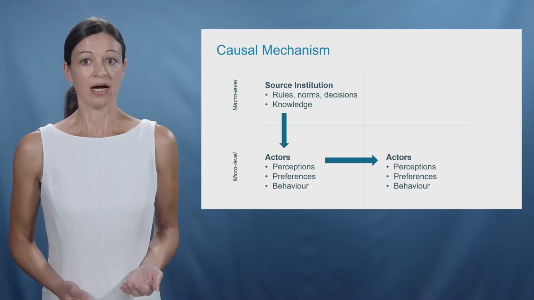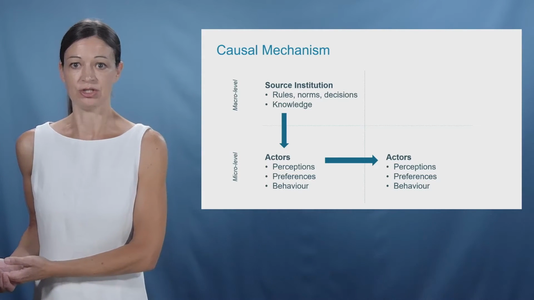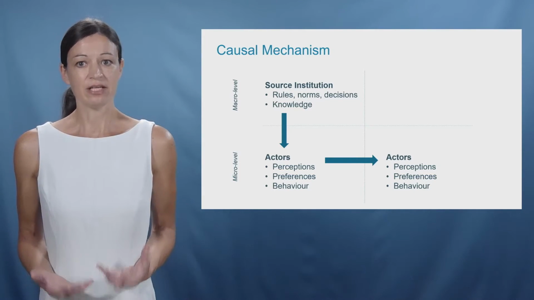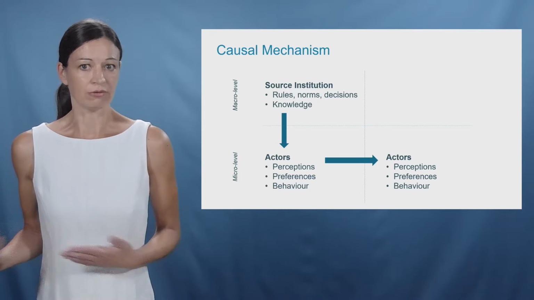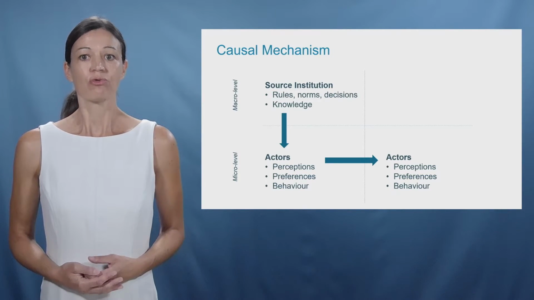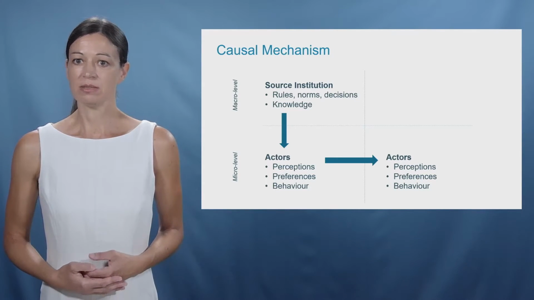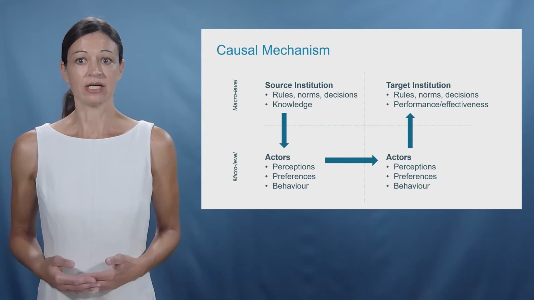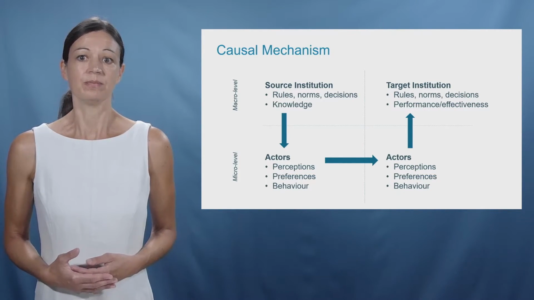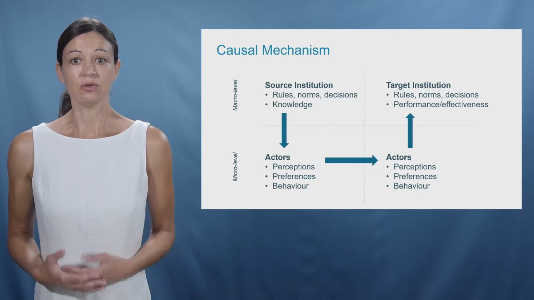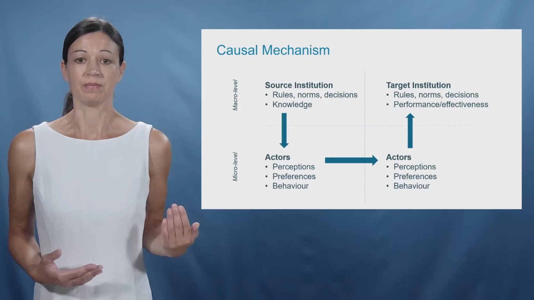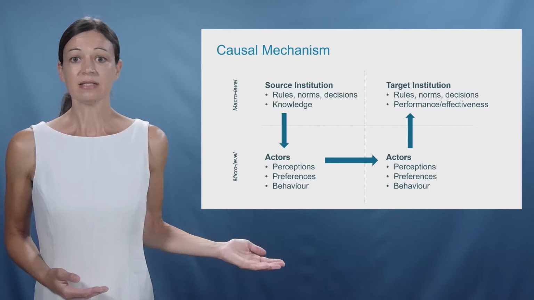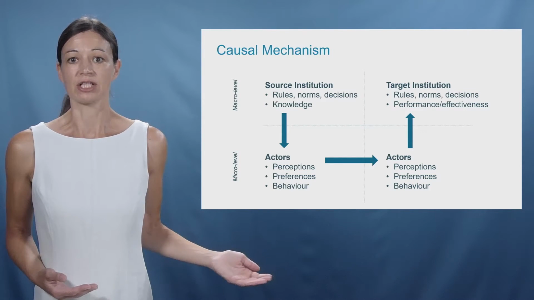Those actors either also are involved in another institution, like the biodiversity regime, for example, or they have networks with actors who are involved in, for example, the biodiversity regime. Through this, they can influence the perceptions, preferences, and behavior of those actors. When those actors then interact in the, let's say, biodiversity regime, they can insert perspectives and norms that are inspired by the climate regime in this biodiversity regime, for example. This could be a very simple model of how interaction concretely could